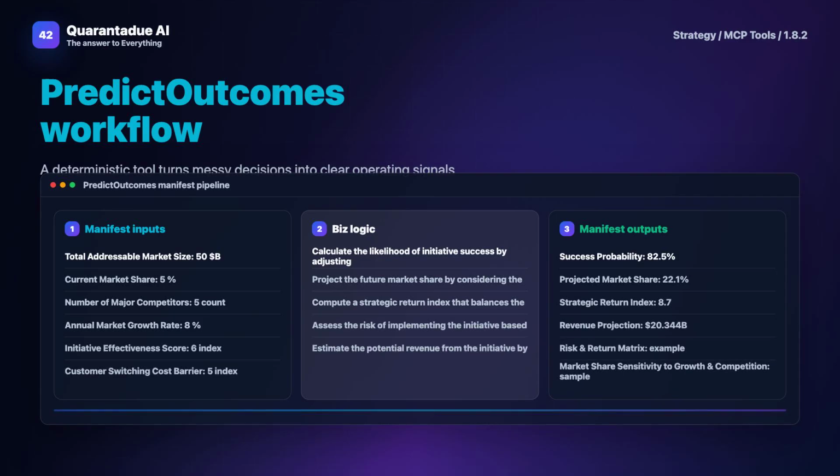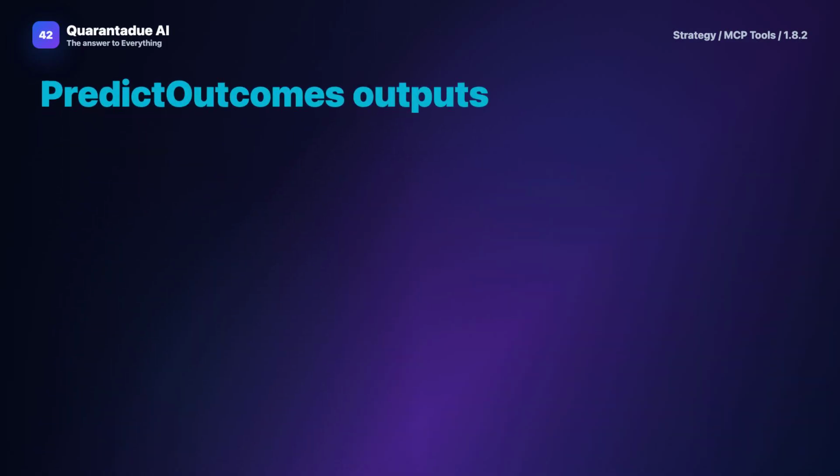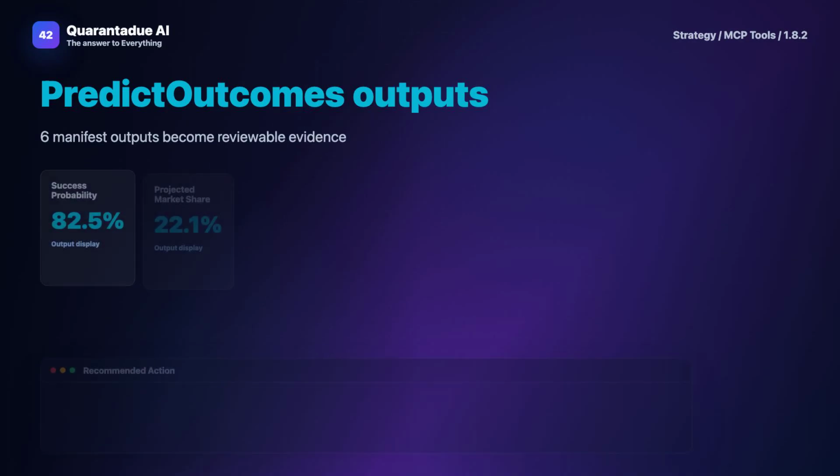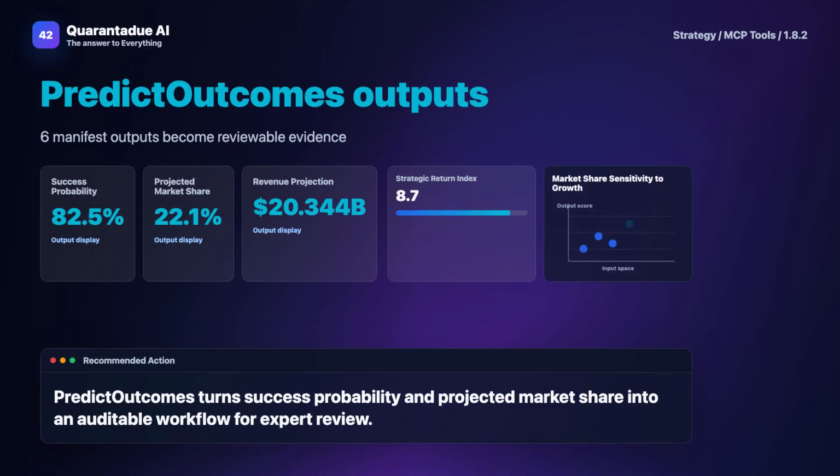Compute a strategic return index that balances the projected success and market share gain against the investment intensity implied by the initiative's parameters. Assess the risk of implementing the initiative based on the competitive environment, regulatory hurdles, and the barrier posed by customer switching costs. And estimate the potential revenue from the initiative by applying the projected market share percentage to the future market size, which grows at the specified rate. This keeps the process deterministic, reviewable, and aligned with how strategy teams actually make decisions.